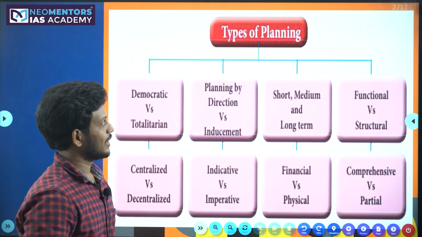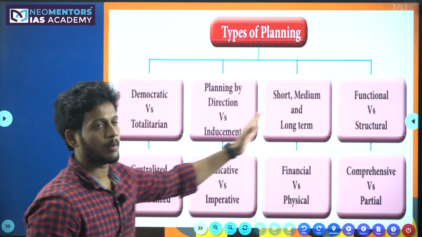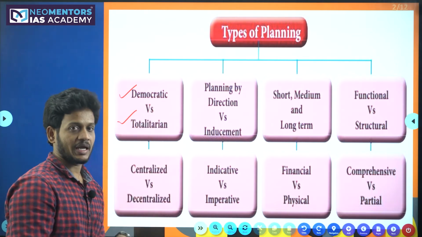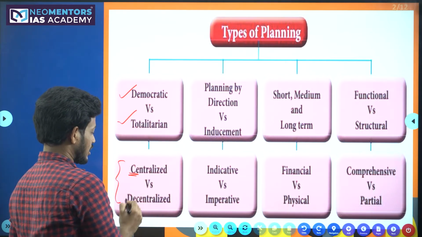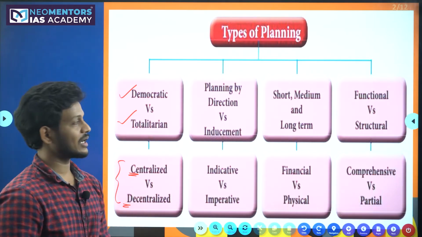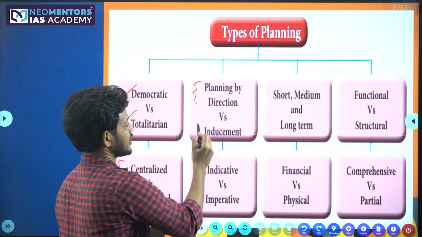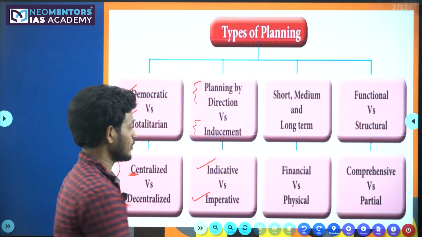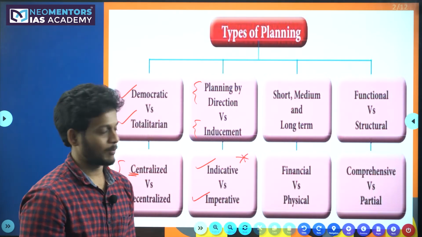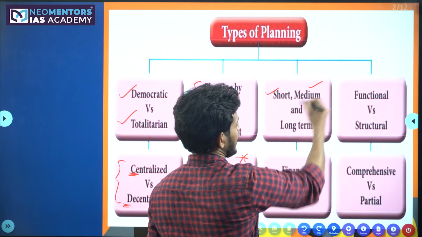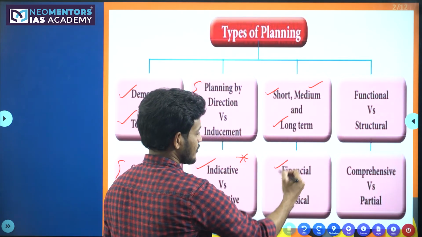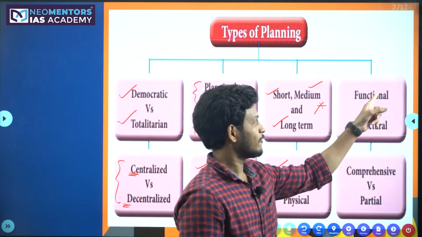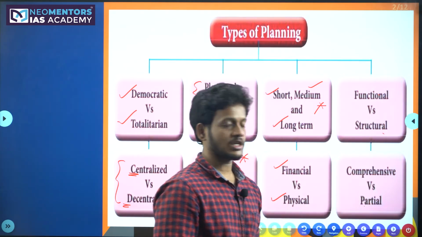If you look here, I have divided these types of planning into four important groups. In the first group, democratic versus totalitarian, which in shorter terms we can conclude as centralized versus decentralized planning. Second one, planning by direction and inducement. In one way we can conclude this as indicative versus imperative planning, which is very important as part of Indian planning. The third one is short term, medium and long term planning, and again financial versus physical planning. From the Indian point of view, this is a very important topic. And the last one is functional versus structural and comprehensive versus partial.